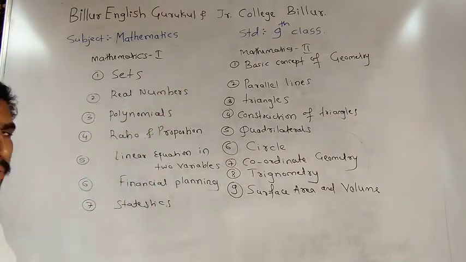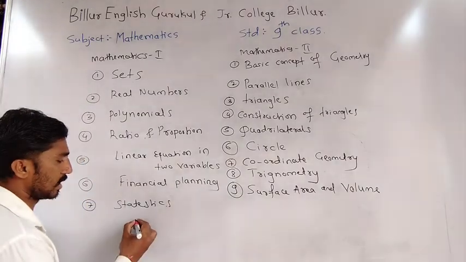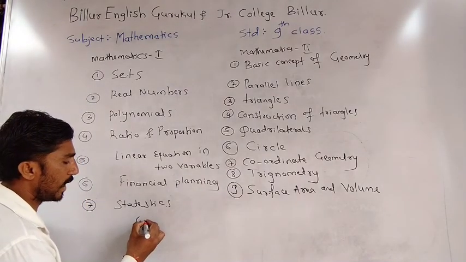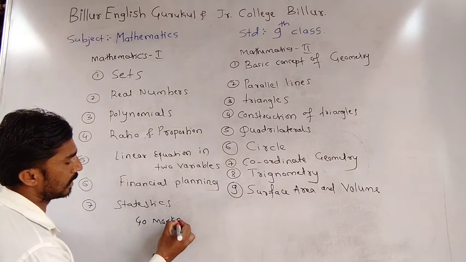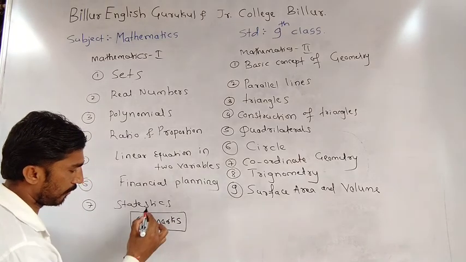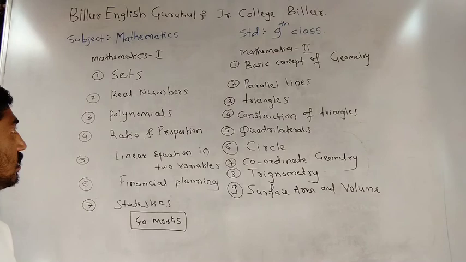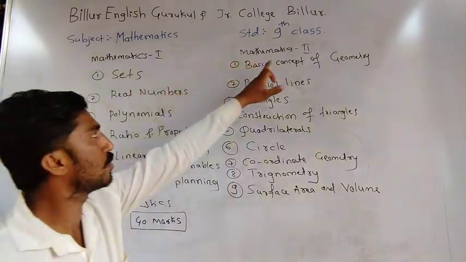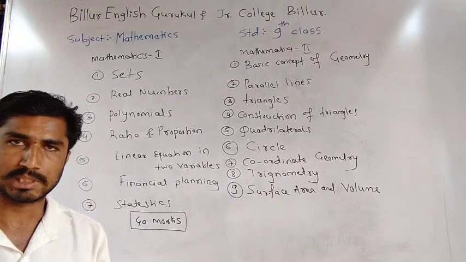These seven topics contain 40 marks in your annual exam. In your annual exam, this paper has 40 marks. Okay, all of you understand? This paper has 40 marks. Next, Mathematics 2. Mathematics 2 contains 9 chapters.